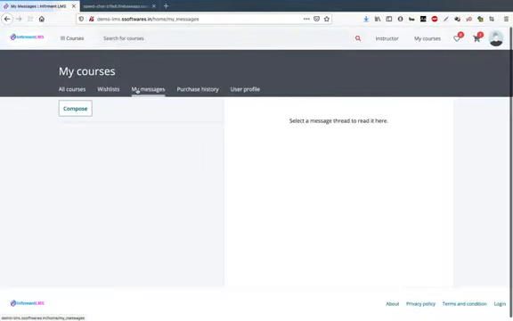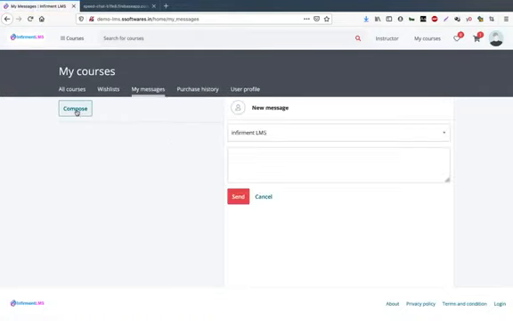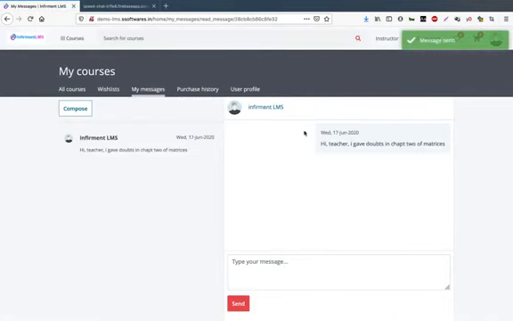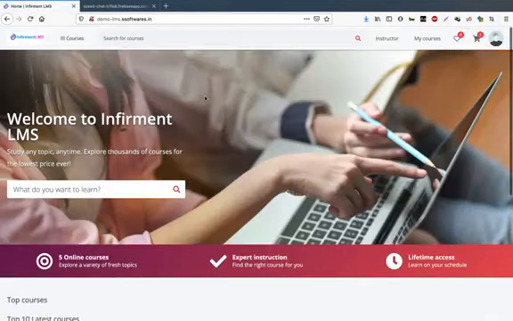And in my message here, any student can interact with their teachers, and teachers can interact with their students. Suppose I compose, I choose my teacher, and I write my doubt: Hi teacher, I have doubts in chapter 2 matrices. I will send it to the teacher, and the teacher will revert to this. Okay, so now the student panel is over.